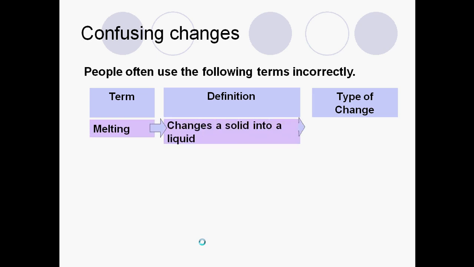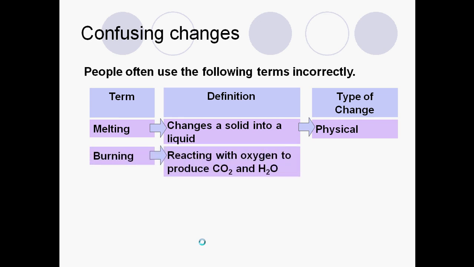Okay, so sometimes there are things that are going to be confusing. We talked about how phase changes are physical. So melting is an example of that. We go from a solid to a liquid, but for example, if it's ice and water, those are both water. Burning is another one. Burning is a reaction. We get oxygen reacting with something to give us carbon dioxide and water, and so that is a new product, so it's going to be chemical.